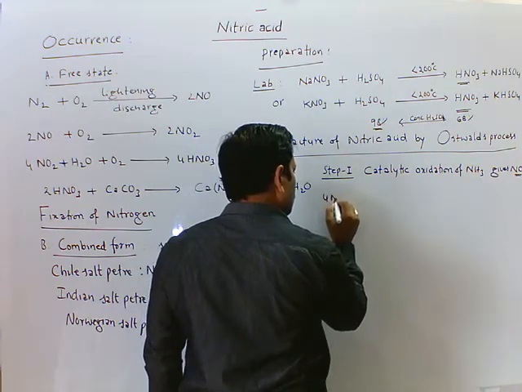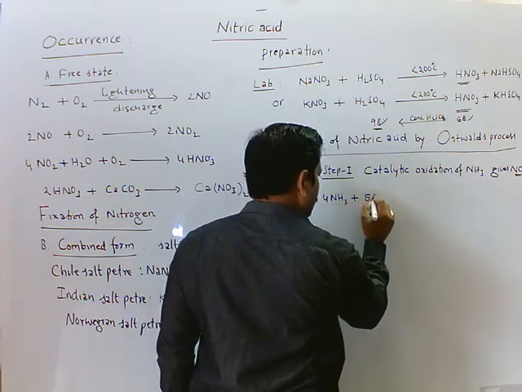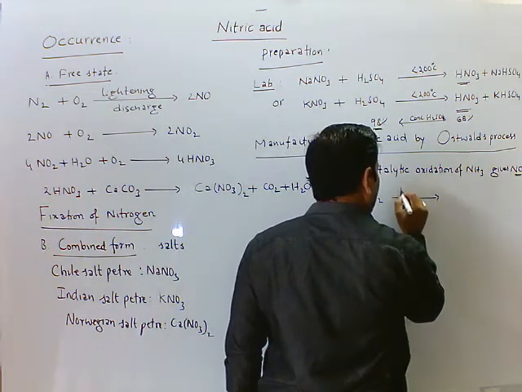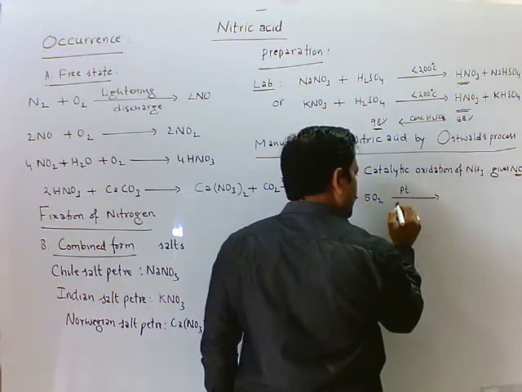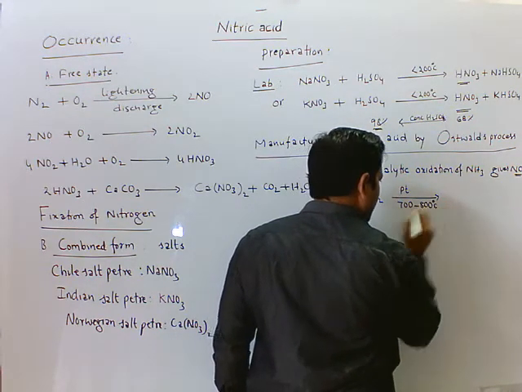Equation is 4NH3 plus 5O2 in the presence of catalyst platinum. Temperature is about 700 to 800 degrees Celsius.